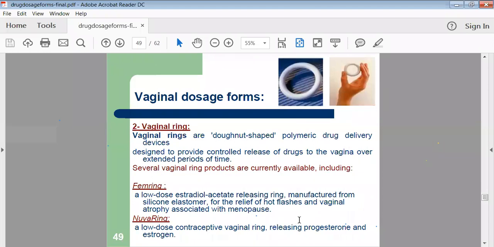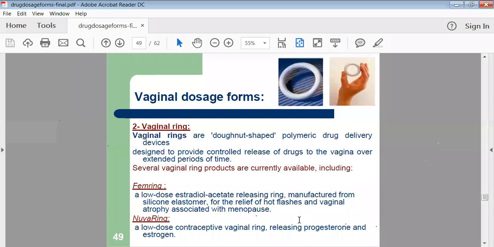Then rings are available, which are called solid vaginal rings. Nowadays, by using various kinds of polymers, we can prepare solid rings containing drugs. When we place that type of ring into the cavity, the ring will slowly dissolve in the cavity, and then it will slowly release the drug for a longer period. These are the vaginal rings we are preparing.